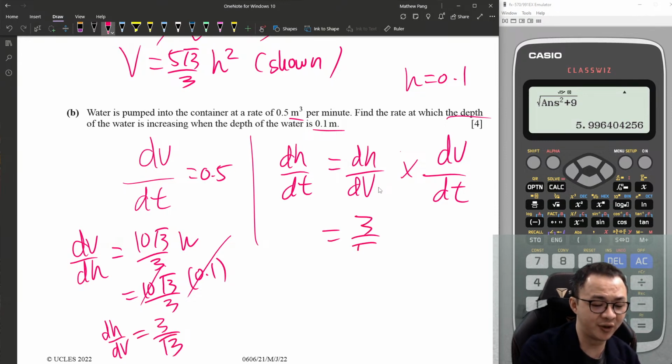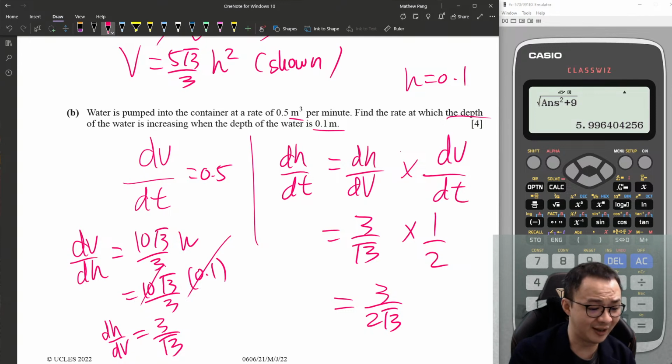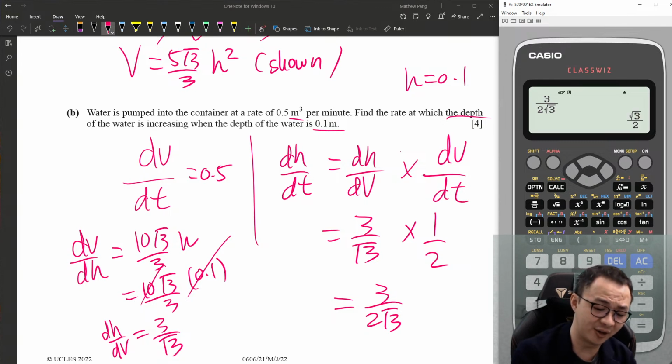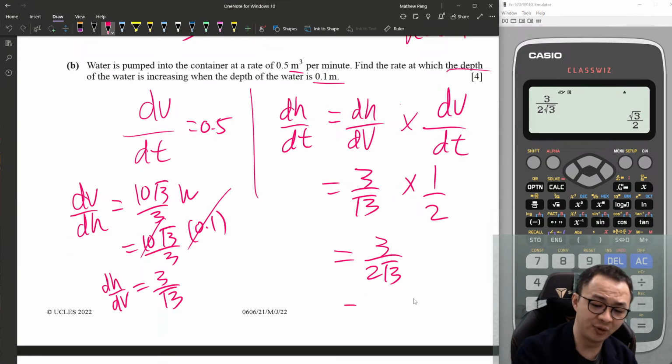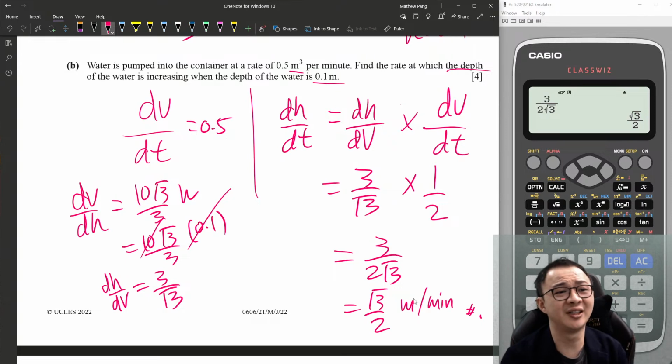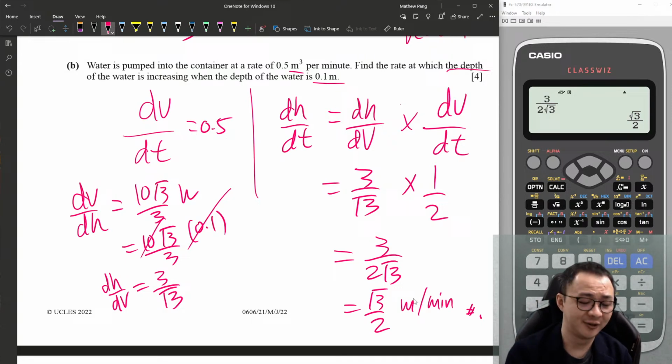So this is 3 over root 3 multiply 0.5. 0.5 is basically 1 over 2. So yeah, this is 3 over 2 root 3. So normally we don't want that unless they want an exact value, because we don't like square root at the denominator. So I will just type the calculator to change it one more step to root 3 over 2. Okay, if you prefer the unit, this is height, right? So meter per minute. If you want a unit, but if you don't want a unit, you can just leave it there. It doesn't matter.